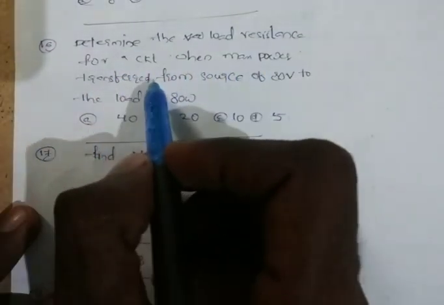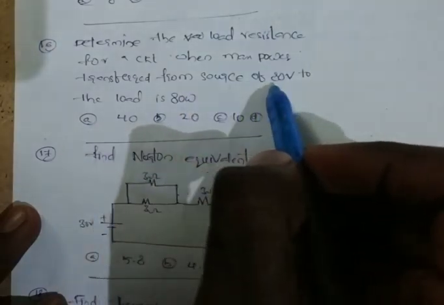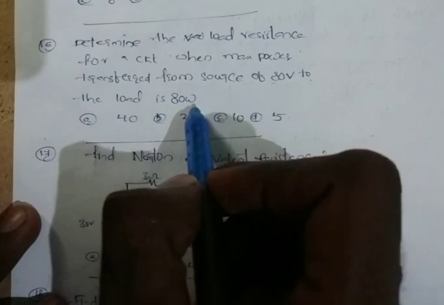Determine the resistance for a circuit when maximum power transfer from source of 80 volts to the load is 80 watts.